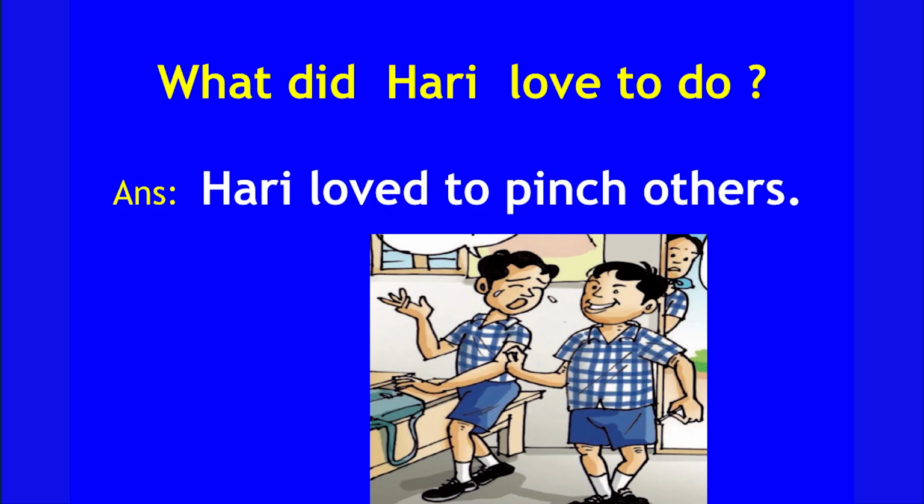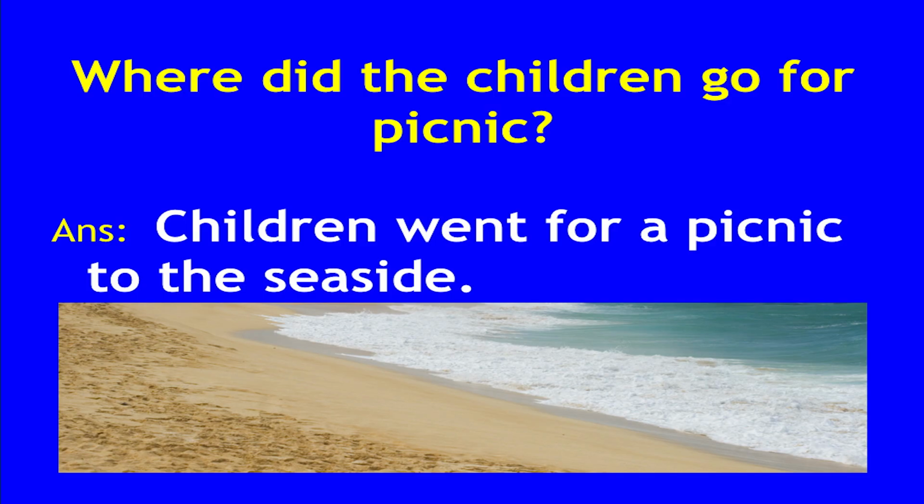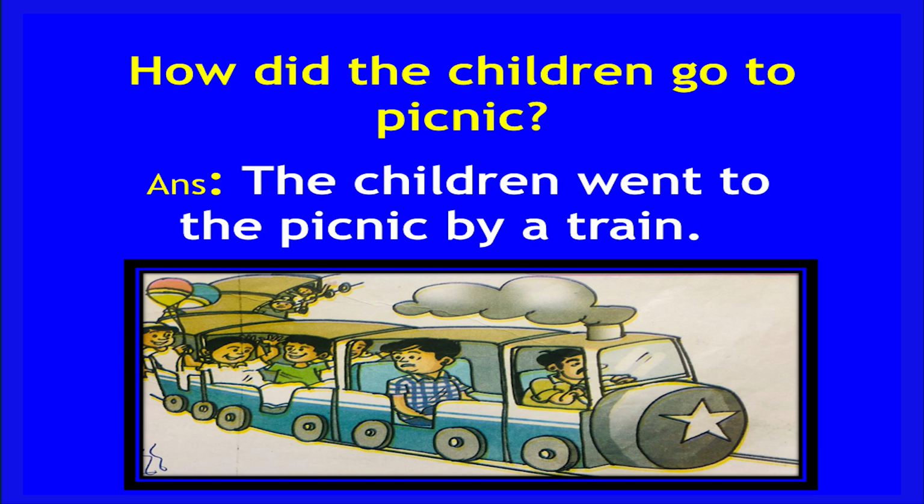Yes, he is Hari. What did Hari love to do? You know well. Yes, answer. Correct. Hari loves to pinch others. See, in the picture you can see the same. Where did the children go for picnic? Children went for a picnic to the seaside. See, there is a picture, seaside. How did the children go to picnic? Can anybody answer me? Yes, by train.